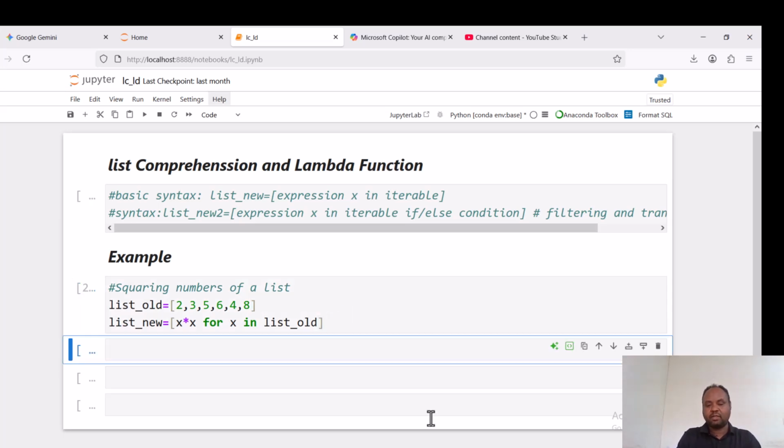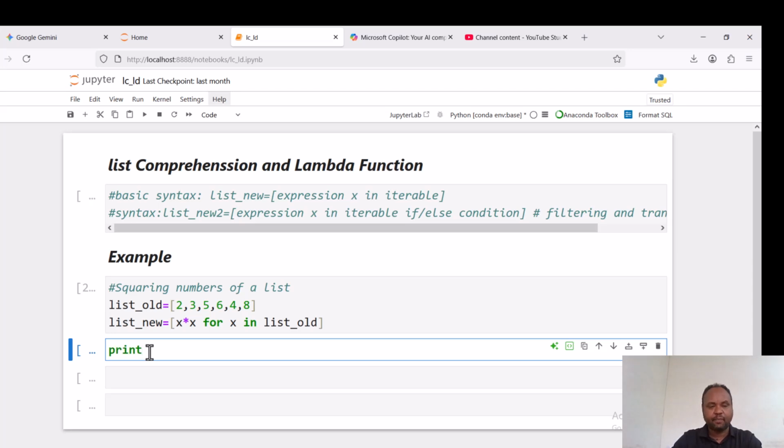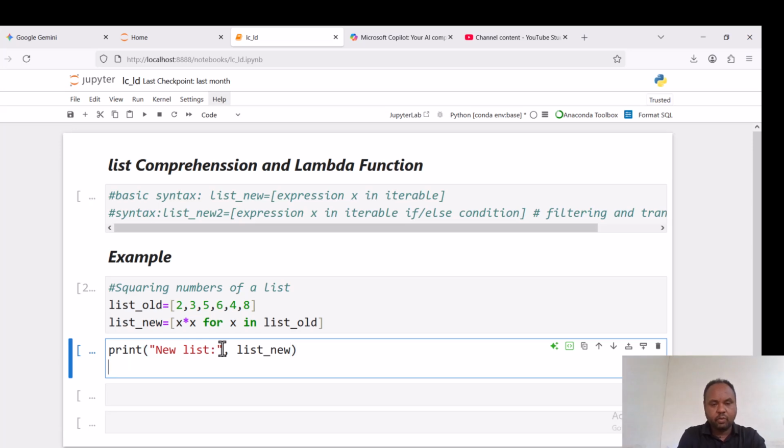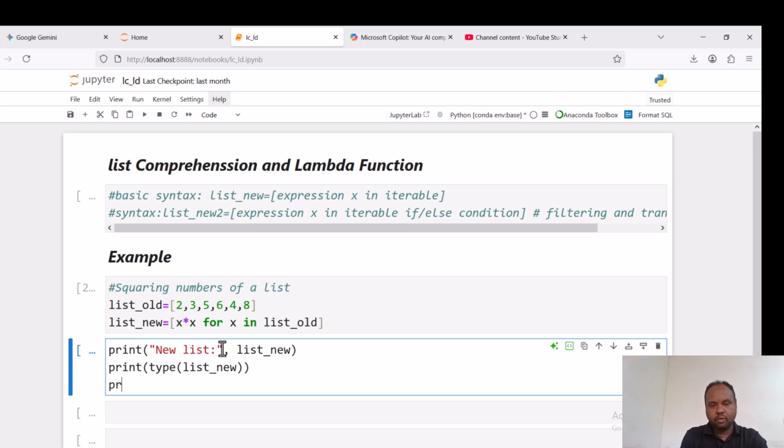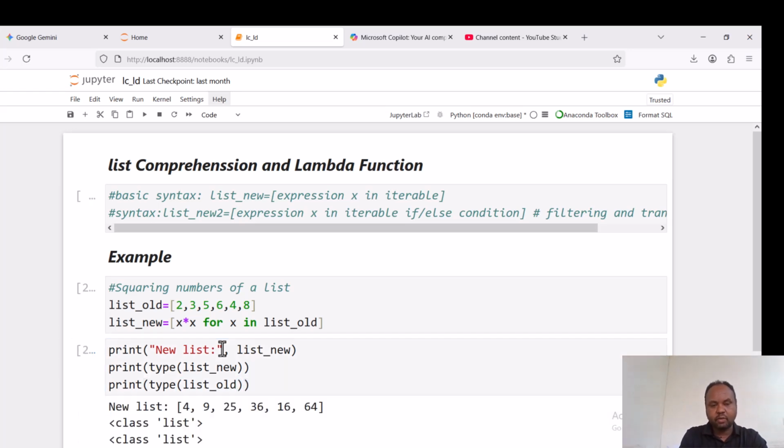Let us see this by running it with Shift+Enter. Let us print list_new, and print the type of list_new, which is a list itself, and the type of list_old, also a list.